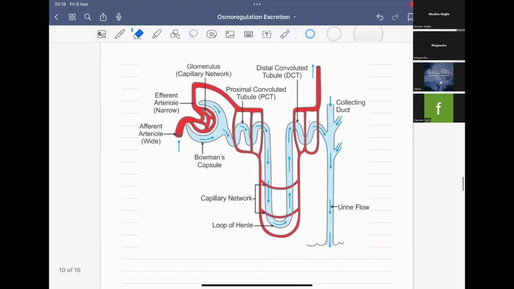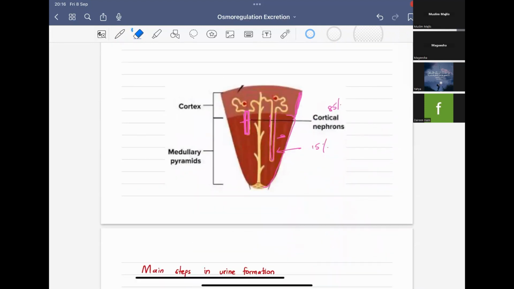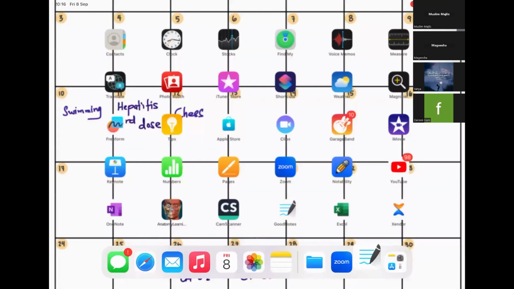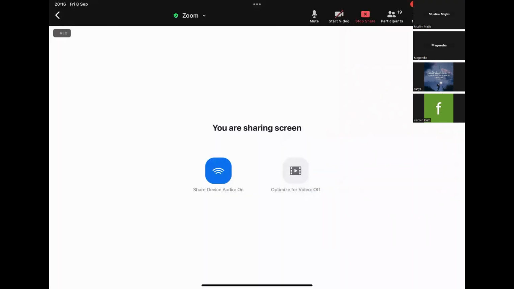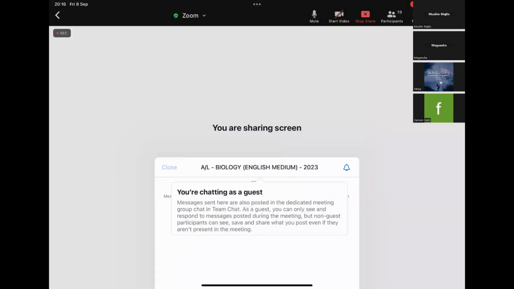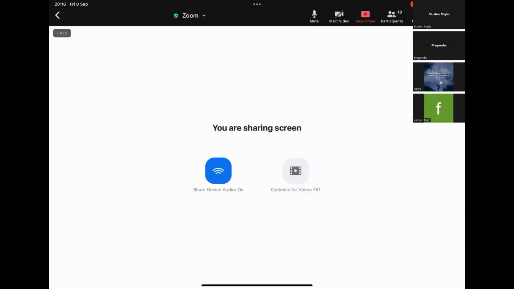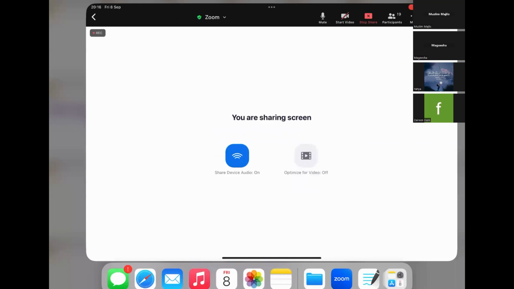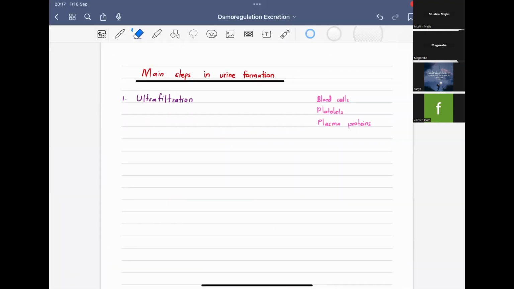So next we are moving into urine formation. If you have any doubts, you can ask. So I hope no doubts. We will move to the process of urine formation.